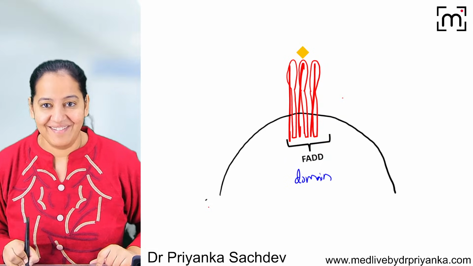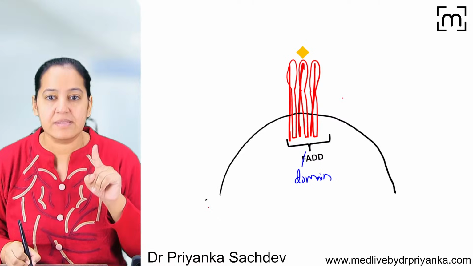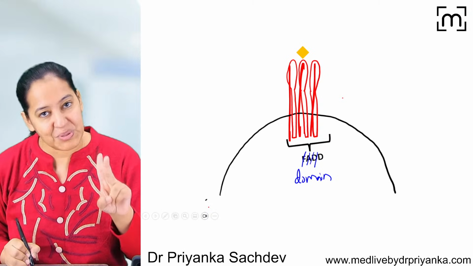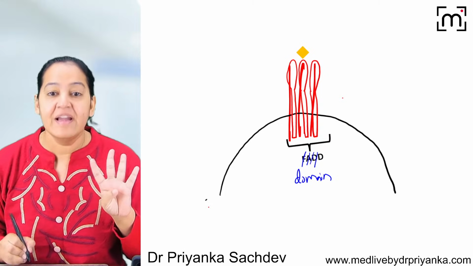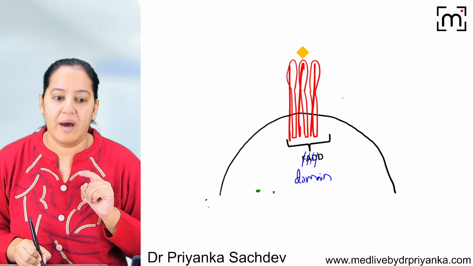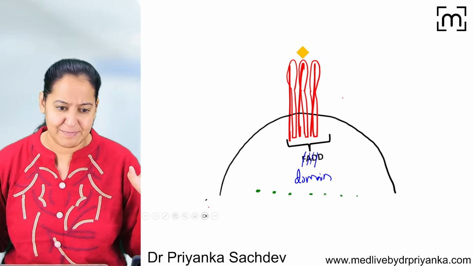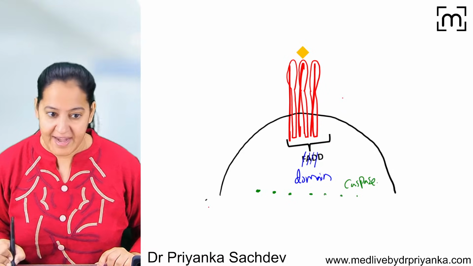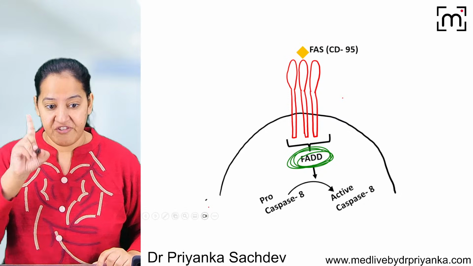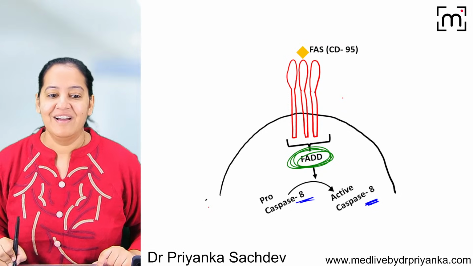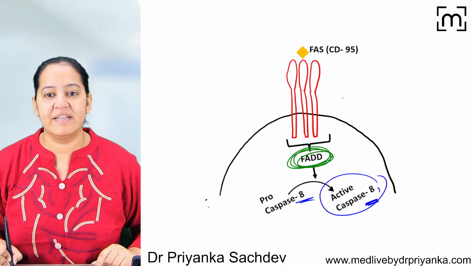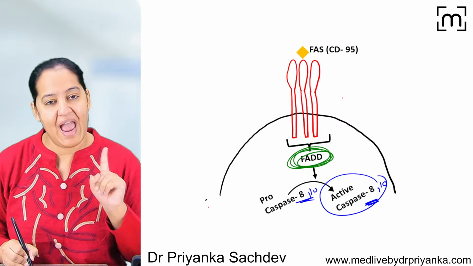On the cytoplasmic side, this is known as the Fas associated death domain, FADD. What is the full form of FADD? Fas associated death domain. FADD is formed. Now, in the cytoplasm of this cell, we have caspases, but they are inactive. Caspase 1, 2, 3, 4, 5, 6, multiple caspases are present, but all are inactive. Because of the formation of FADD, the first caspase activated here is caspase 8. FADD converts pro-caspase into active caspase. So caspase 8, or you can say 10 also. 8 and 10 are the first caspases to be activated in the extrinsic pathway.